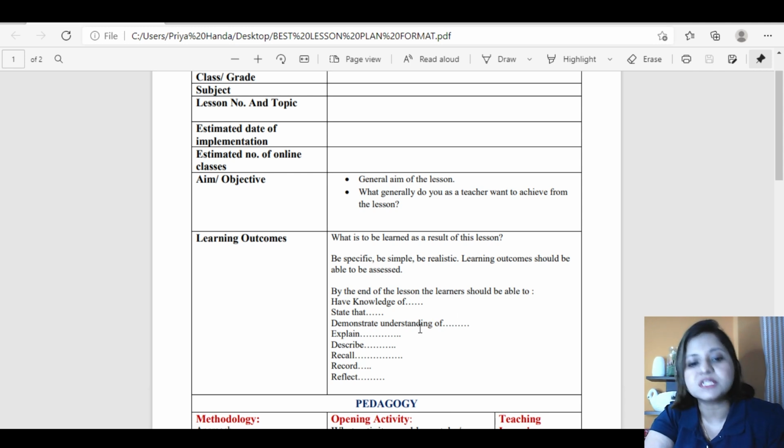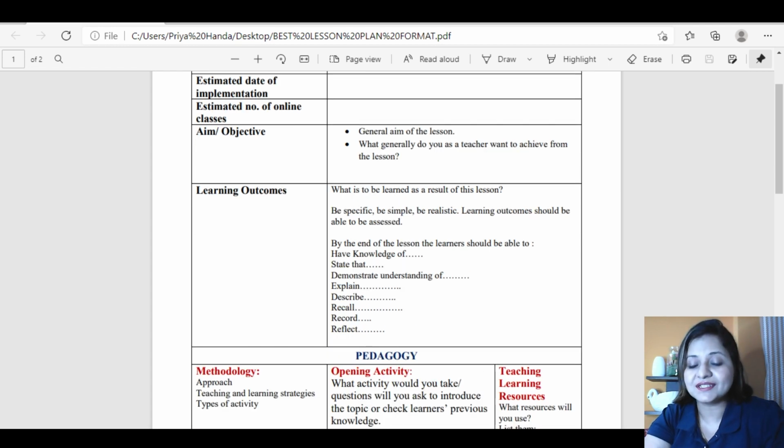They would be able to state that so and so. They would be able to demonstrate the understanding of, you can put the concept here. They would be able to explain something. They would be able to describe. They would be able to recall. They would be able to record something. They would be able to reflect upon something. So these are certain hint words, keywords that you can use while framing your learning outcomes.